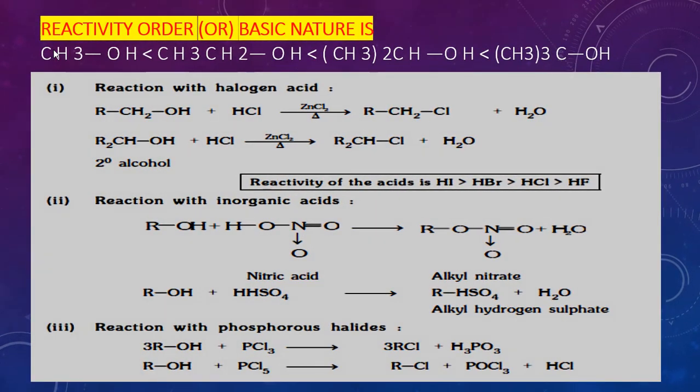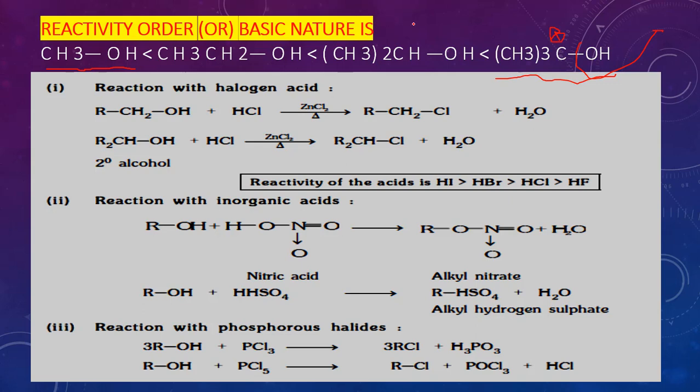The reactivity order or basic nature of alcohols is as follows. You can see the primary alcohol, secondary alcohol and tertiary alcohol. The tertiary alcohols produce OH ions more easily than the primary alcohols. See, this is the primary alcohol, the last one is the tertiary alcohol. After losing this OH, it forms a tertiary carbocation. It is the more stable carbocation.